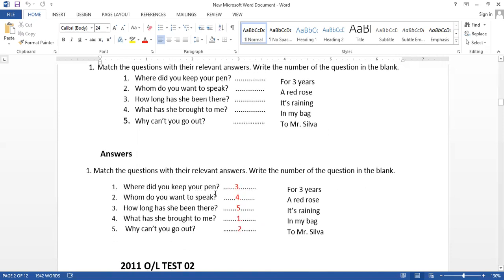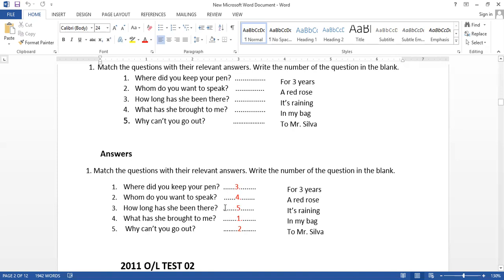Again, where did you keep your pen? In my bag. Number 1. Whom do you want to speak to? To Mr. Silva. Number 2. How long has she been there? Number 3, for 3 years. What has she brought to me? A red rose. Question number 4. And the last question, why can't you go out? Number 5, the reason, it's raining. When you get a question like this, be careful.